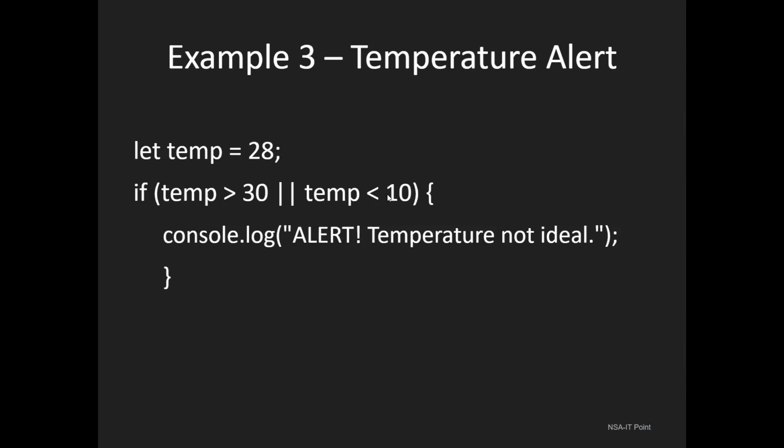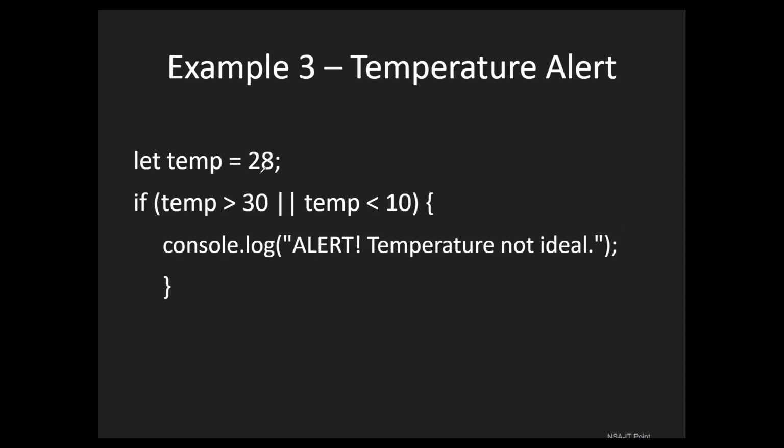No. But is temperature less than 10? Yes. It's contradictory, but understand this properly. If temperature is 28, the first statement is false, it will return false. And the second statement will return true.